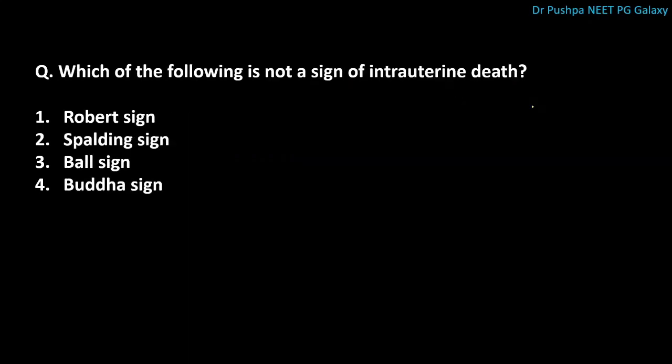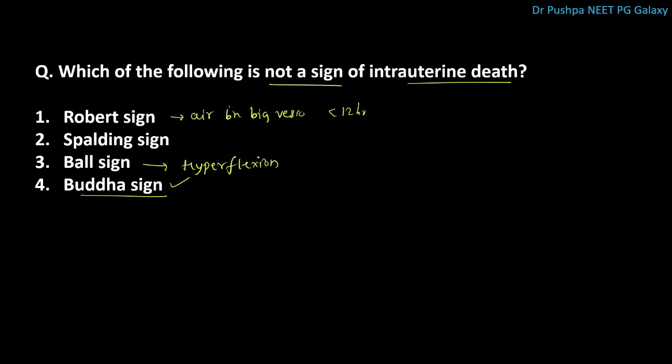Next question is, which of the following is not a sign of intrauterine death? The correct answer is Buddha sign. Robert sign means there is air in big vessels. It is seen as early as 12 hours. Spalding sign means there is overriding of parietal bones. Ball sign means there is hyperflexion of spine. Buddha sign means there is halo around fetal head. It is a finding of hydrops fetalis. This is not a finding of intrauterine death.